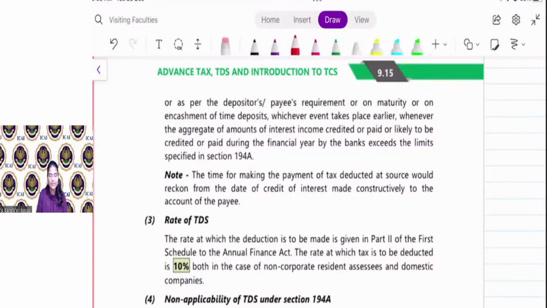No, both are separate things. So you have to check separately for business and profession. The rate of TDS is 10%.